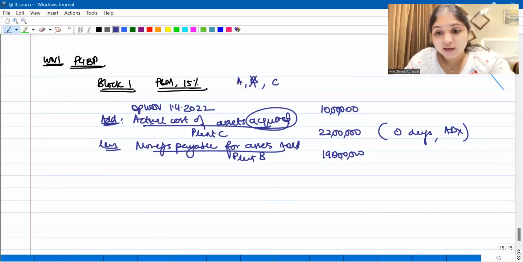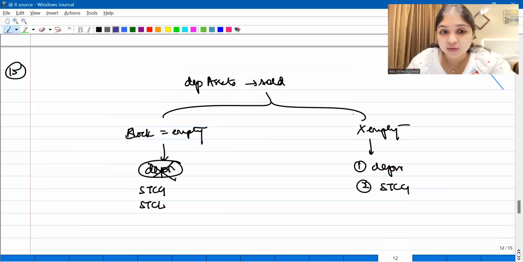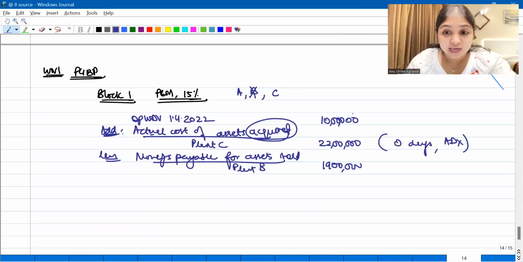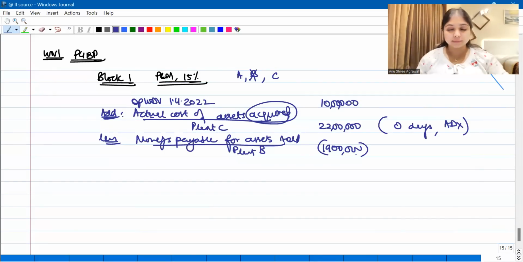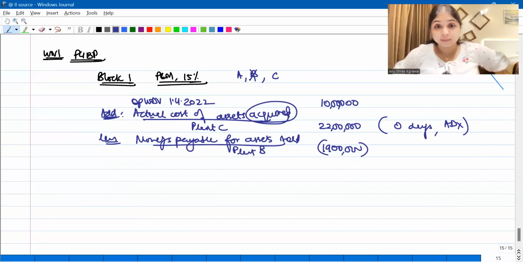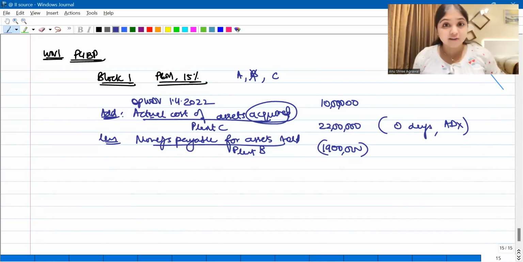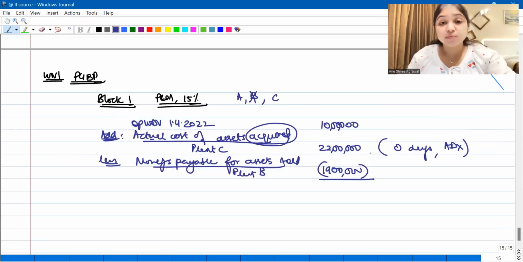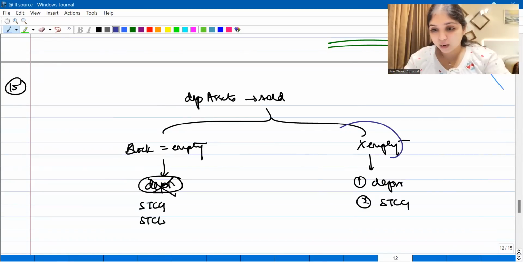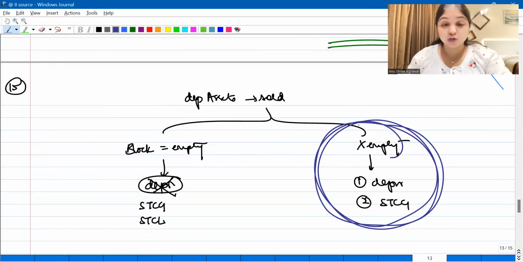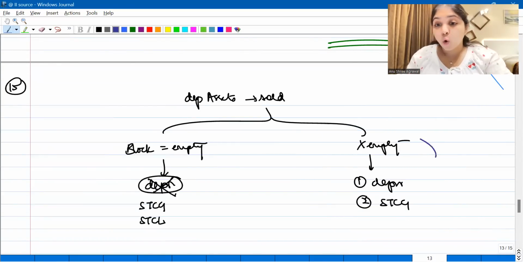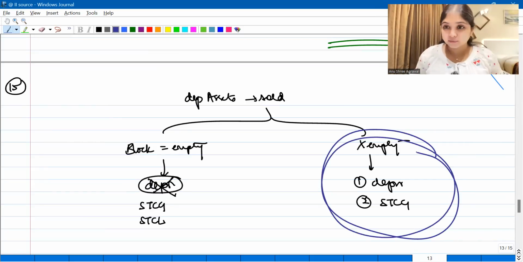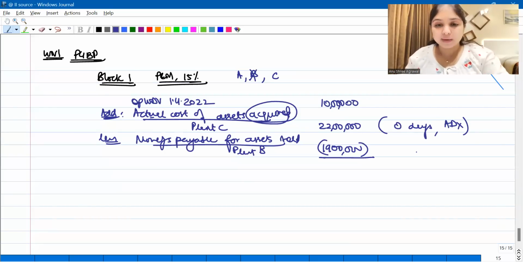Now listen, we have sold away an asset. Because we sold away an asset, this flowchart will come to our mind. Tell me, because of selling plant B, has the block become empty? No, the block is not empty. We still have plant A, we still have plant C. Block has not become empty. So first, what will I try for? Because the block has not become empty, I will first try for depreciation. Only if depreciation is not possible, only then I will come to STCG. Clear, everybody? Yes. Now coming to the question.